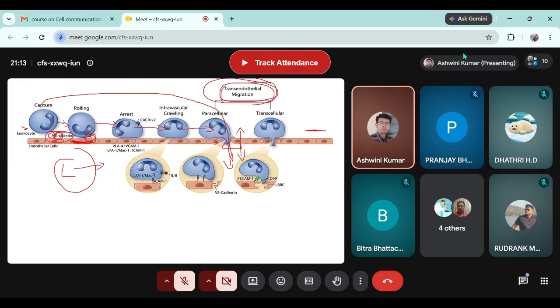They start expressing L selectin, endothelial cells start expressing P selectin and E selectin, and the rolling stops for the moment because of the binding between L selectin and P selectin. And neutrophil utilizes this time of a stop to create a space between the endothelial cells and move to the tissue where it is required.